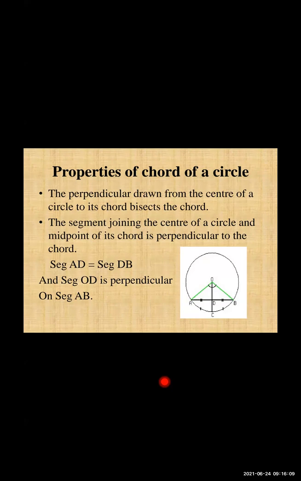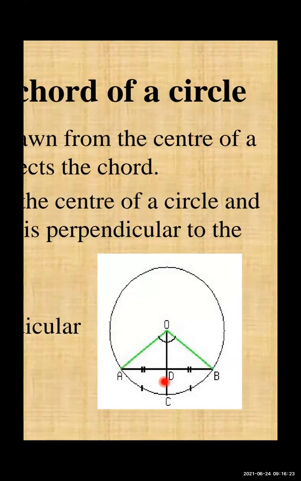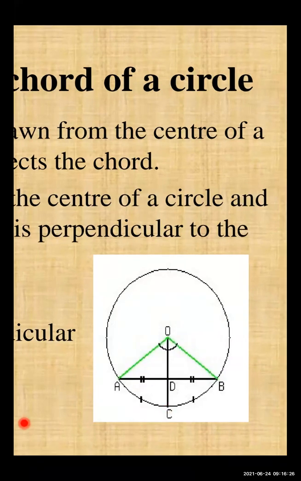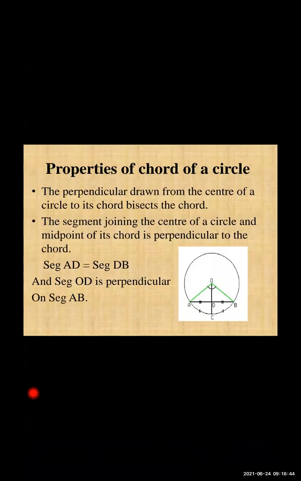Abhi jo we have learned, a chord. What is a chord? Chord is a line segment whose endpoints lie on the circle. ठीक है? Here AB is your chord. And you have to draw a perpendicular bisector from the center of the circle. तो O से लेकर हमने एक perpendicular bisector निकाला. तो क्या बोलती है प्रॉपर्टी? The property says the perpendicular drawn from the center of a circle to its chord bisects the chord.